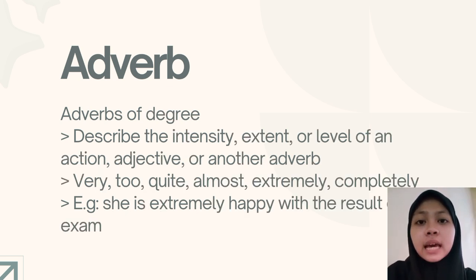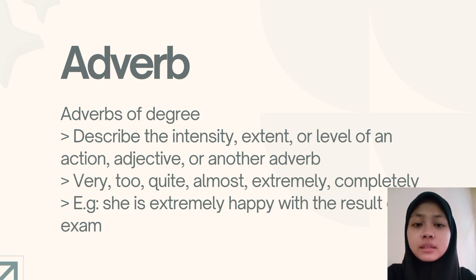The sixth type is adverbs of degree. So the use of these adverbs is to describe the intensity, extent, or level of an action, adjective, or another adverb. So for example, very, too, quite, almost, extremely, completely, etc. So for example, if you use it in a sentence, it will be she is extremely happy with the result of her exam. So extremely here is to highlight the level of an adjective.